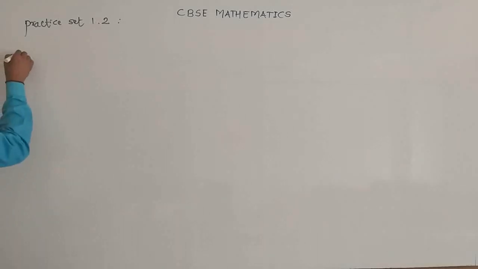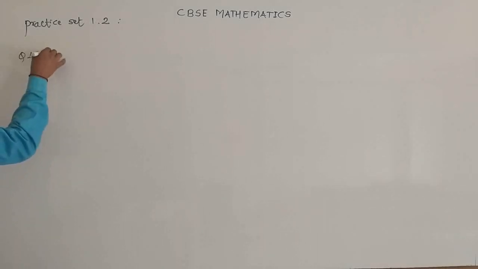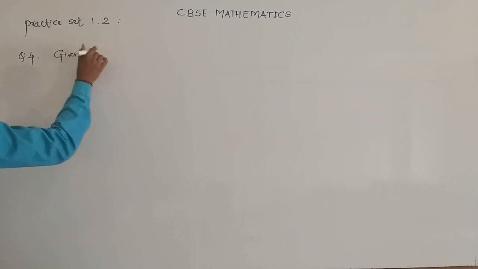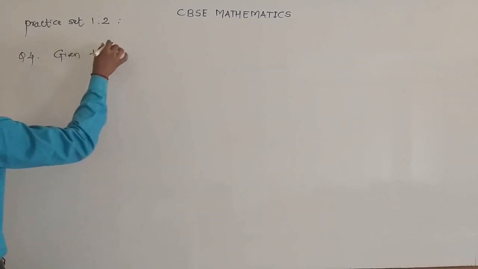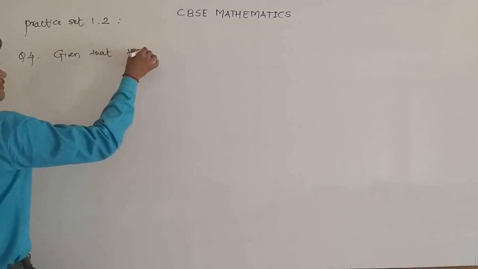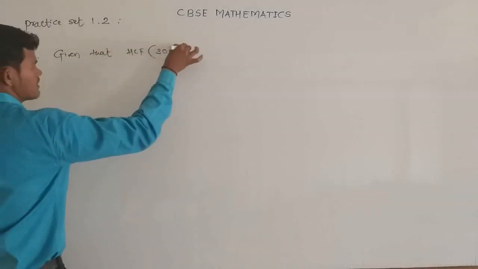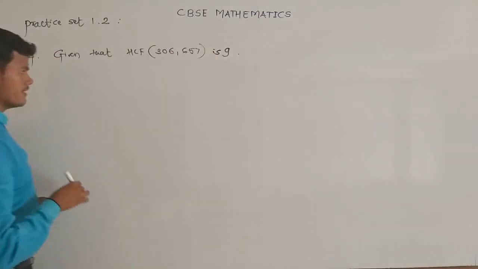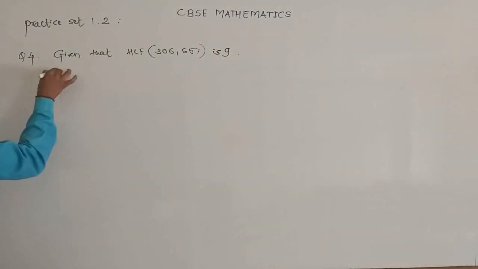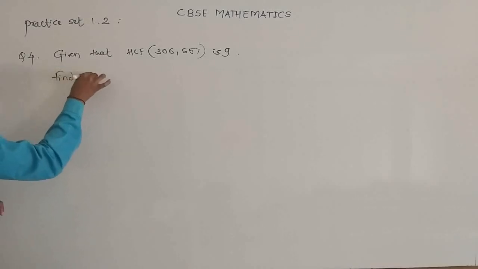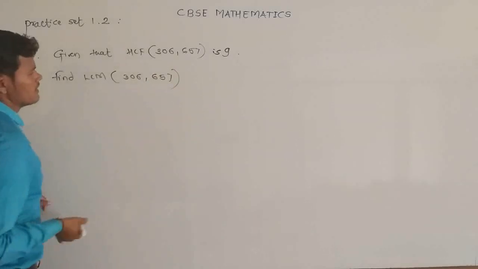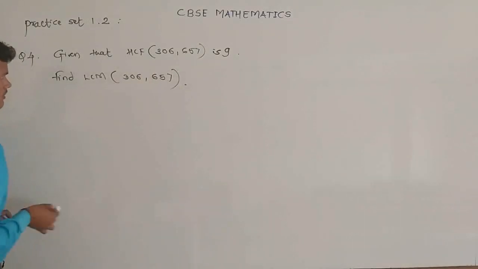So for question number 4, given that the HCF of two numbers, 306 and 657, is 9, find the LCM of 306 and 657. Here we are given the HCF, and now we have to find the LCM.